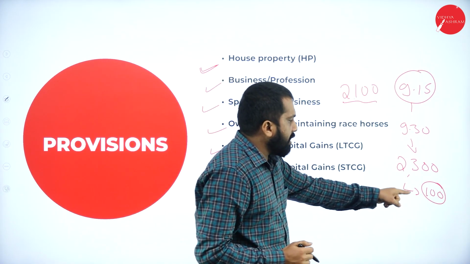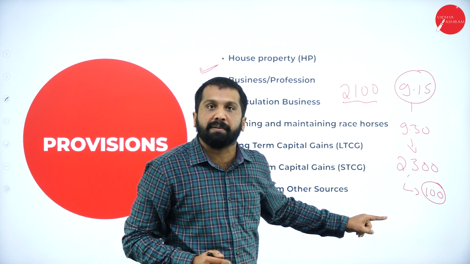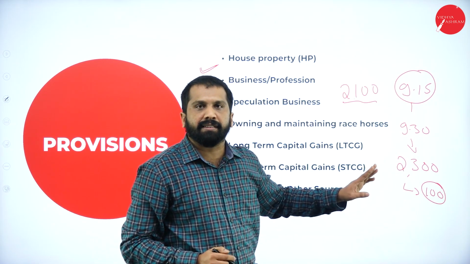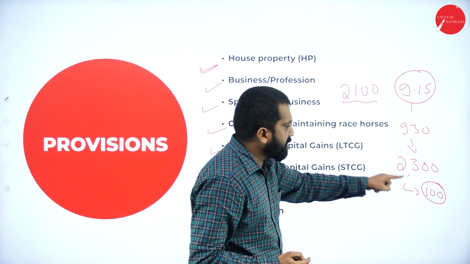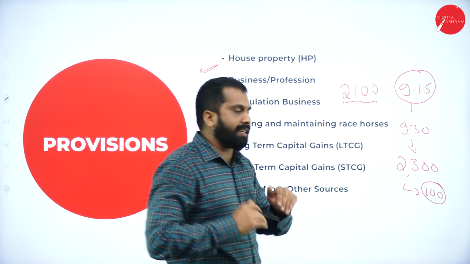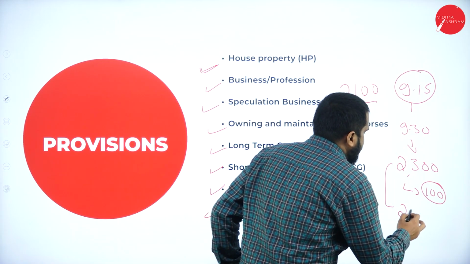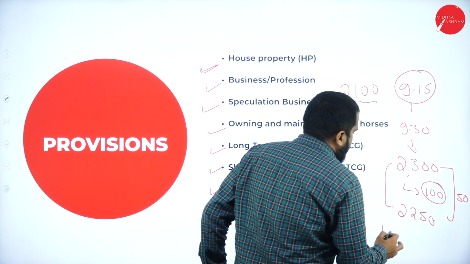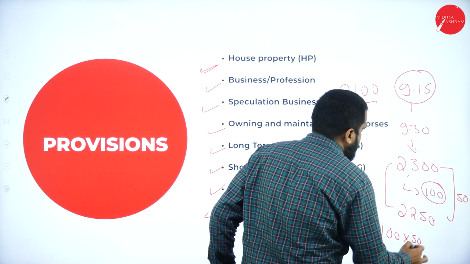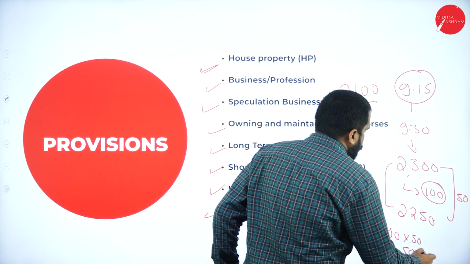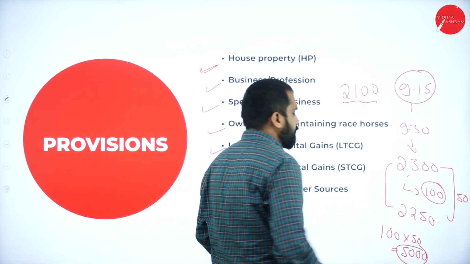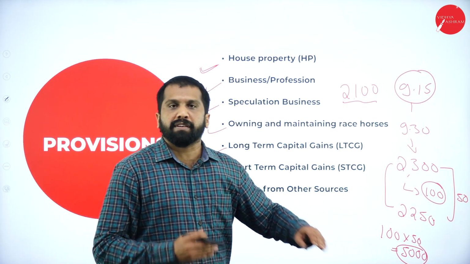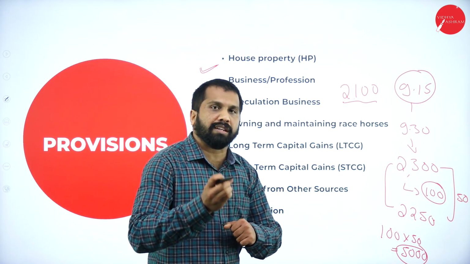What I'll do is sell 100 shares at 2,300. Luckily, it came down to 2,250. 50 rupees down, 100 into 50, that is 5,000 profit for me within 5 or 10 minutes.